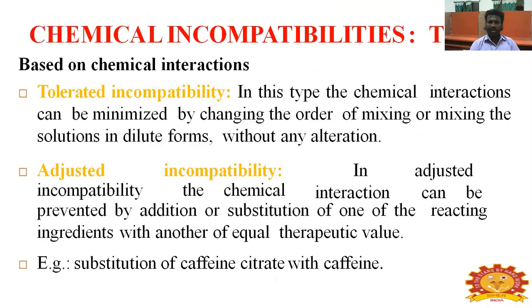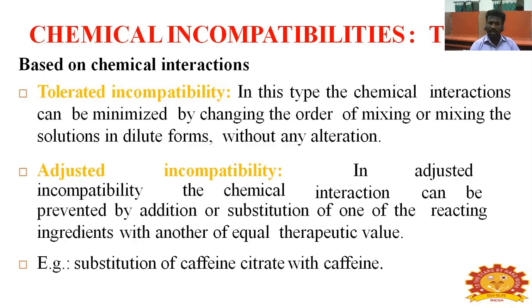Next, chemical incompatibility based on the chemical interaction: tolerated incompatibility and adjusted incompatibility. In the tolerated method, the chemical interaction can be minimized by changing the order of mixing the solution in dilute form without any alteration.